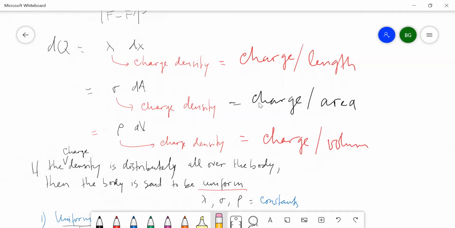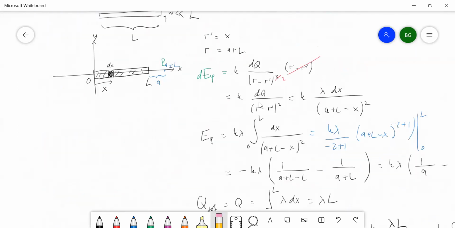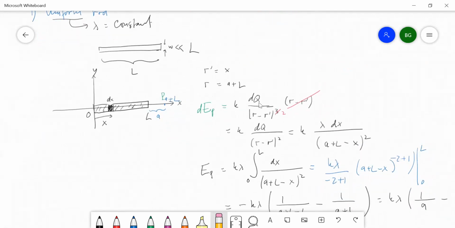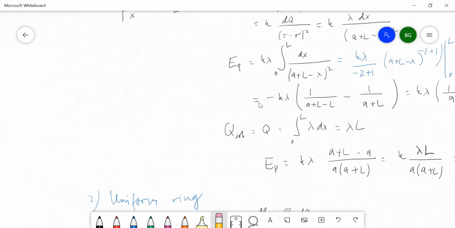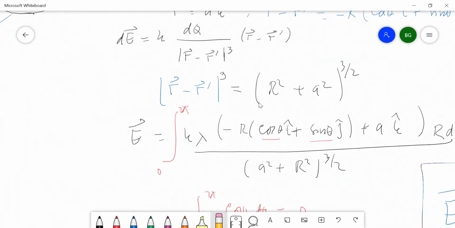If the charge density is constant, it means that all charges are distributed equally, or uniformly, over the body. Don't forget, we have also discussed the uniform rod and the uniform ring.